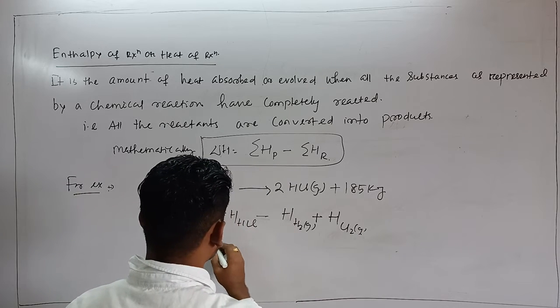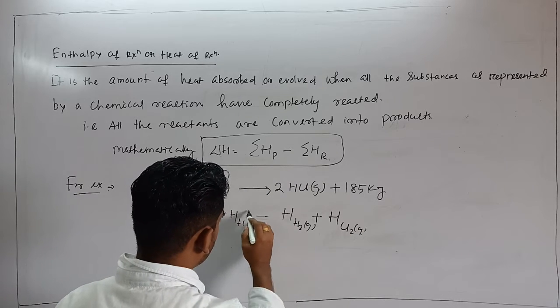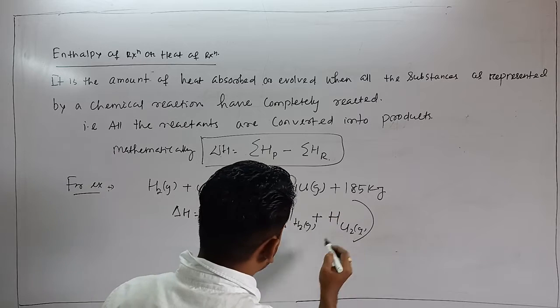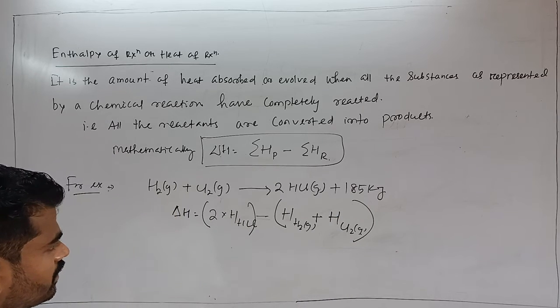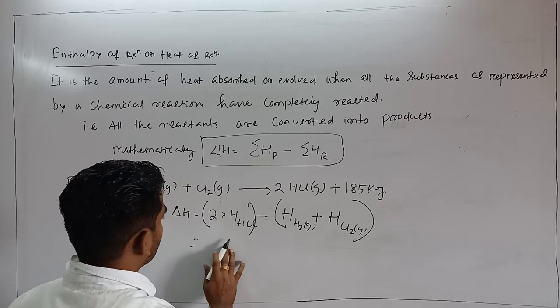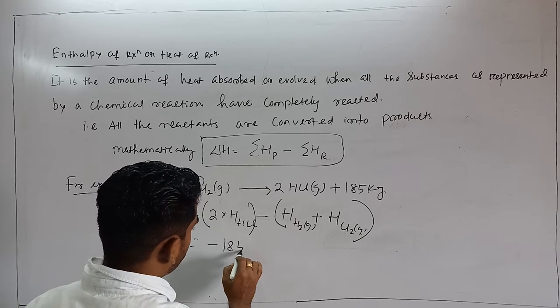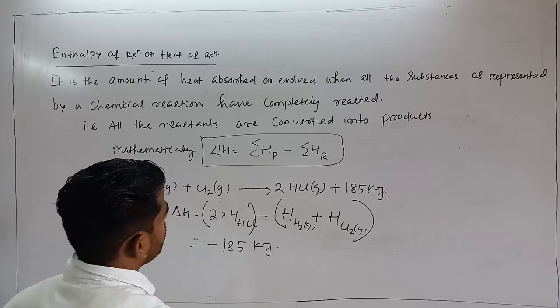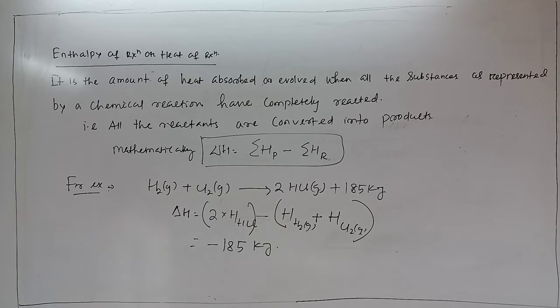You see, enthalpy of product minus enthalpy of reactant. Clear? That will be equal to minus 185 kilojoule. That's why this reaction is exothermic.